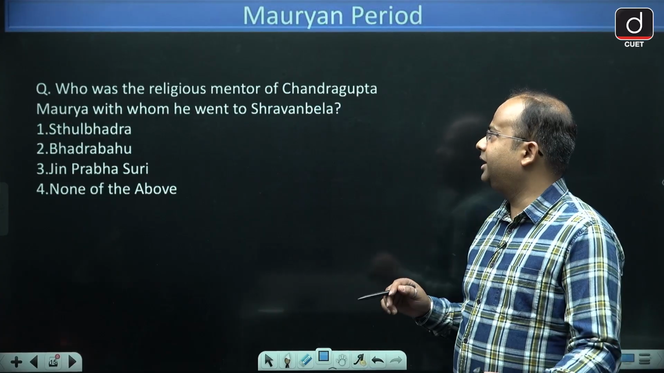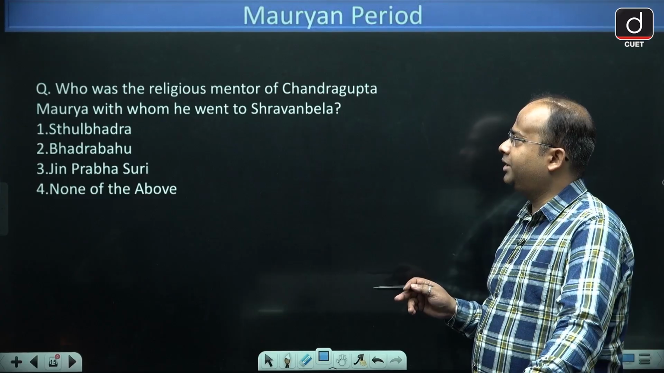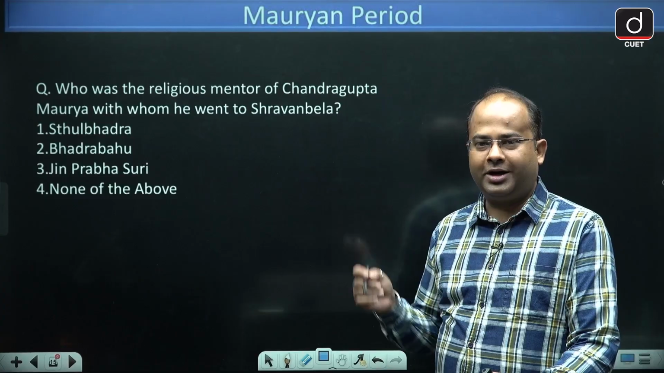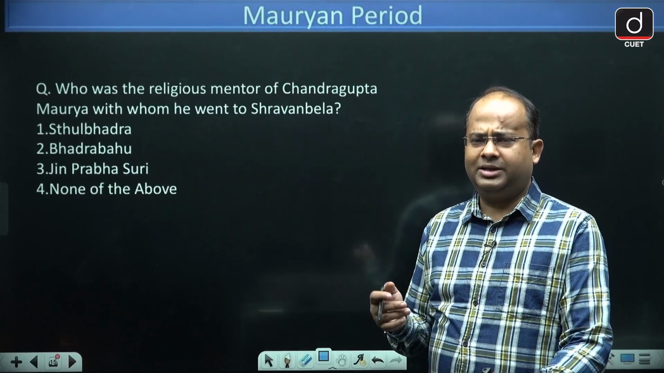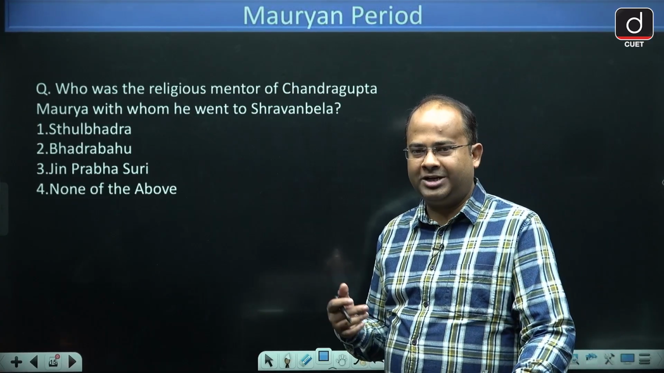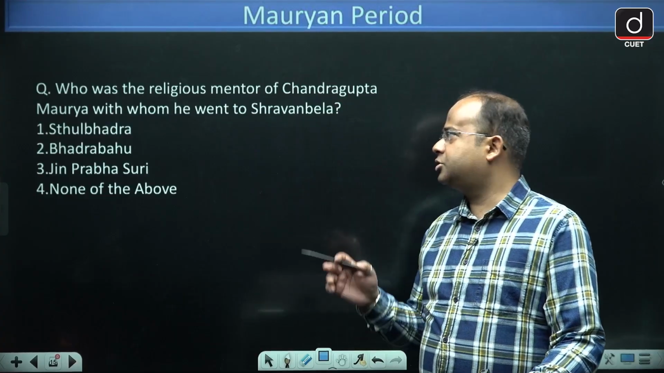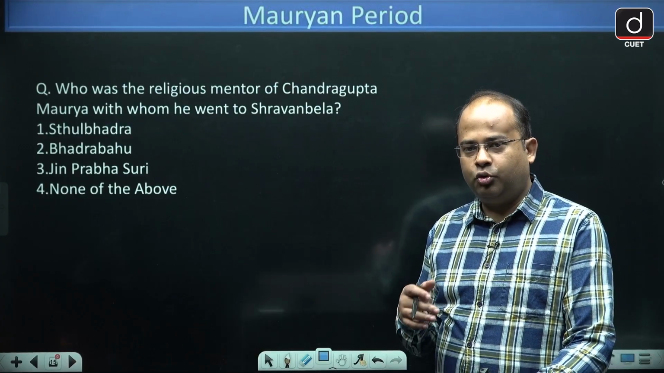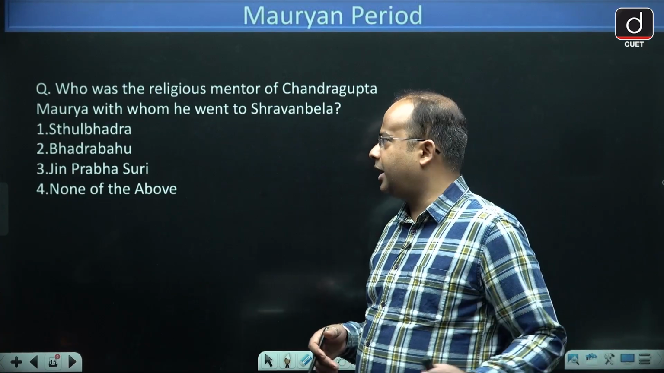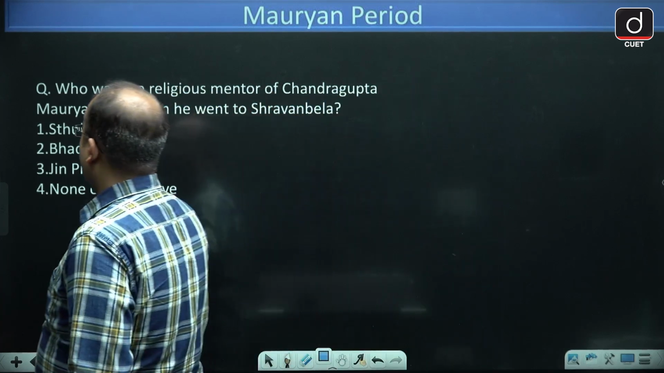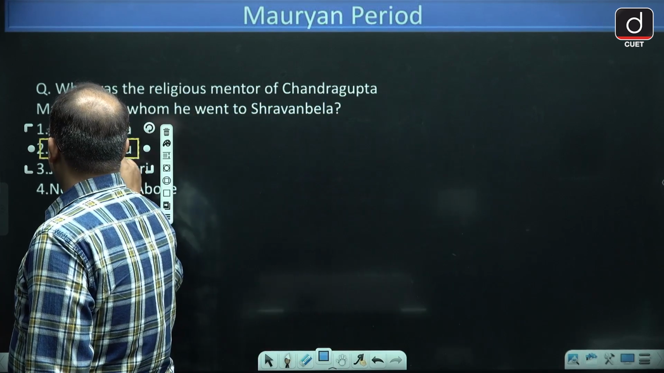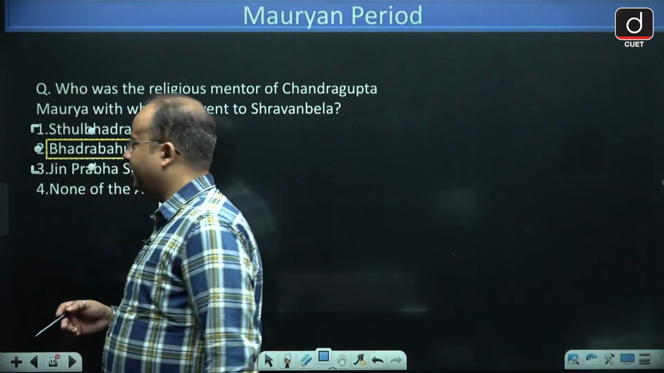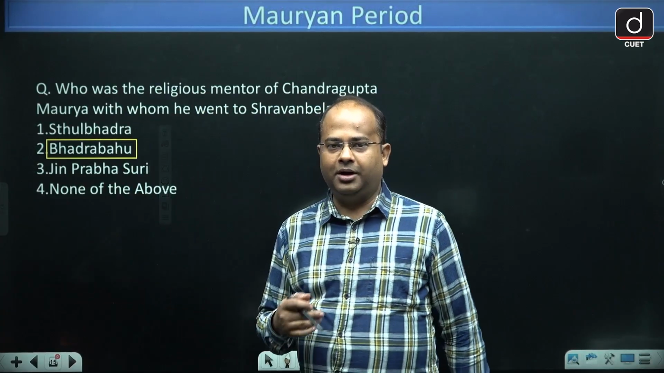Next is: who was the religious mentor of Chandragupta Maurya with whom he went to Karnataka and became a Jain saint? Options are Sthulbhadra, Bhadrabahu, Jin Prabhasuri or none of the above. The correct answer is option 2, Bhadrabahu. Bhadrabahu was the religious mentor of Chandragupta Maurya with whom he went to Karnataka and became a Jain saint.